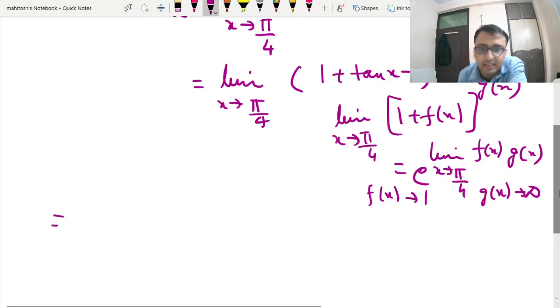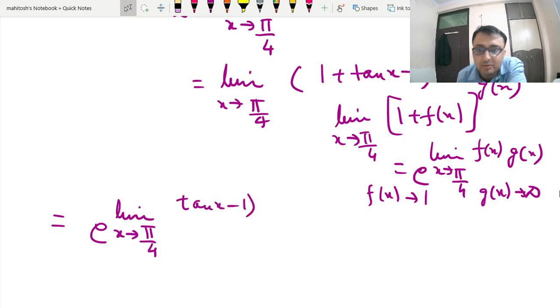So we can write this as e to the power limit x tends to pi by 4 of (tan x minus 1) into tan 2x.